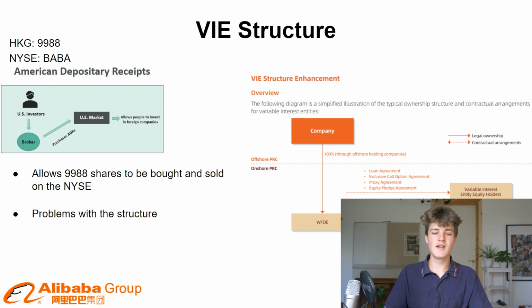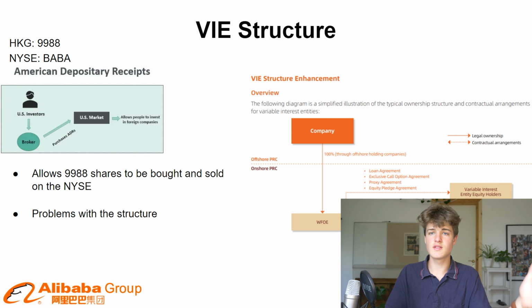But otherwise, if you are an investor of Alibaba, you own ADR shares on the New York Stock Exchange, and then suddenly a delisting happens, what would happen? Well, then your shares would get transferred into Hong Kong shares on the Hong Kong Stock Exchange, and you would own the same bit of the company on that other exchange.